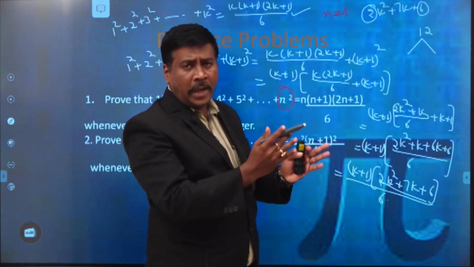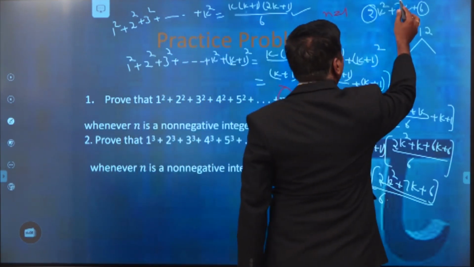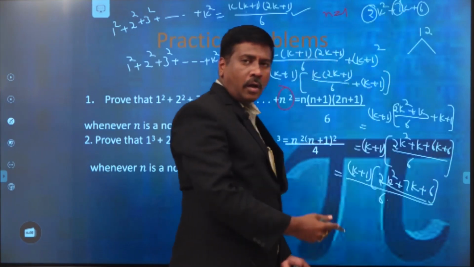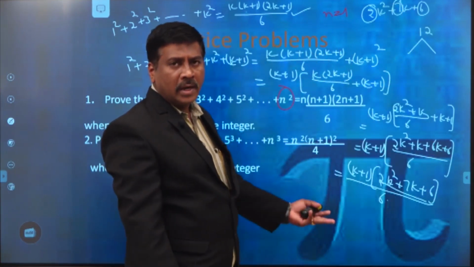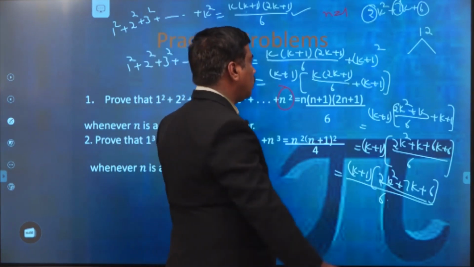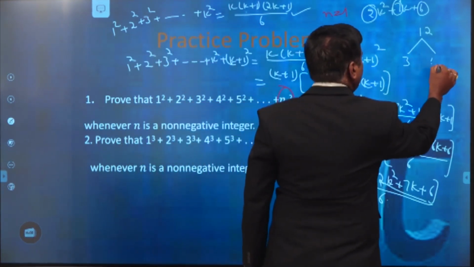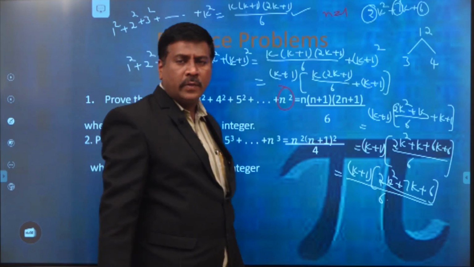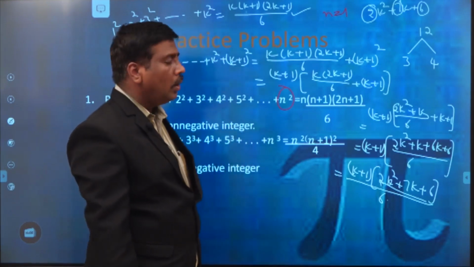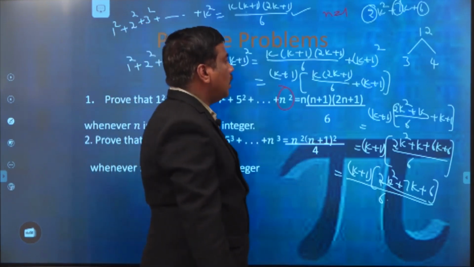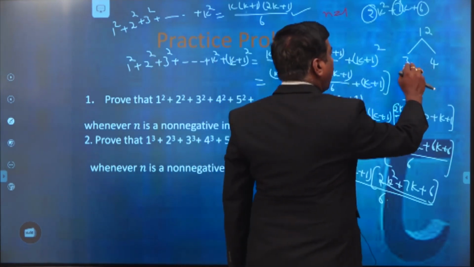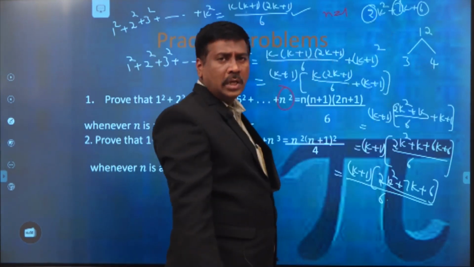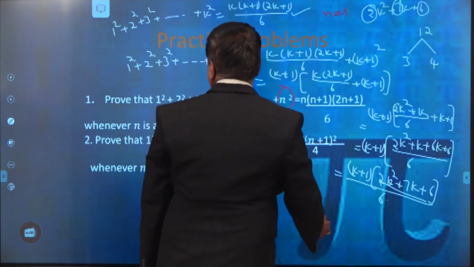If the two roots are added, we get the middle term, that is 7. This is the pattern of factorizing the given quadratic equation of order 2. Here 3 and 4 are the roots. If we add the two terms, we get 7k.